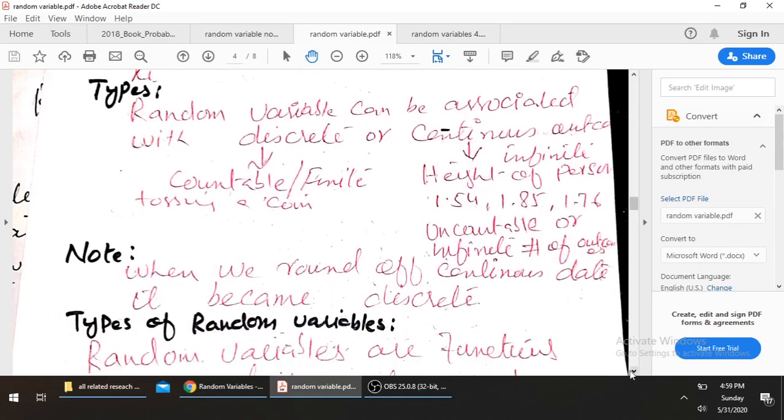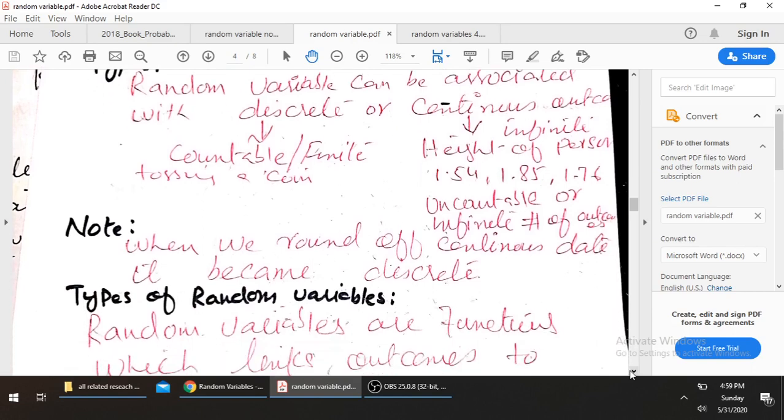One very important thing about discrete and continuous random variables: in the case of a continuous random variable, when we round off continuous data, it becomes discrete. Because we put some restriction on it, it goes from infinite to finite.